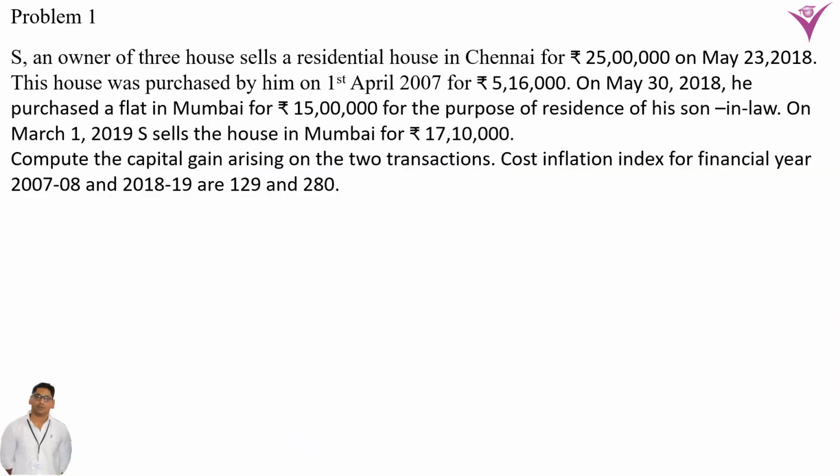These questions are taken from the book Income Tax and Indirect Tax by Dr. H.C. Mehrotra and Dr. S.P. Goel. Now, in the first problem, S, an owner of three houses, sells a residential house in Chennai for rupees 25 lakh on May 23, 2018. Mr. S has sold a house in Chennai for rupees 25 lakh, which means the sales proceeds is 25 lakh.